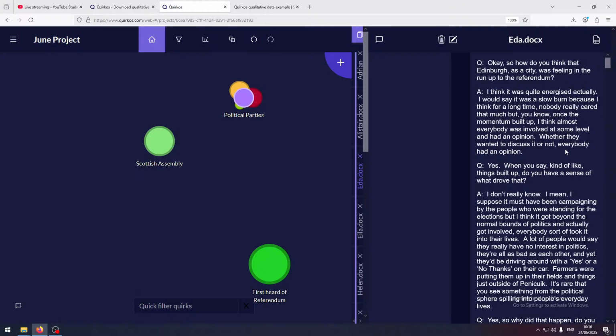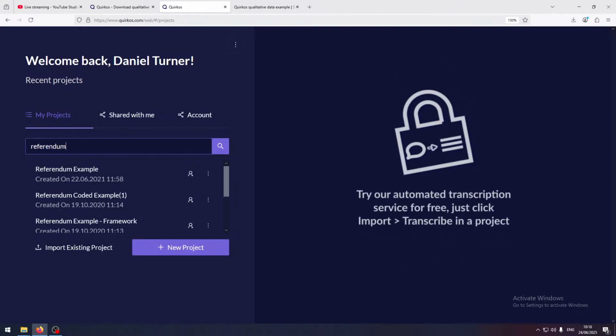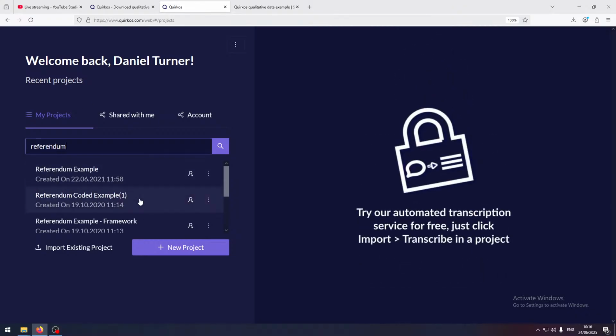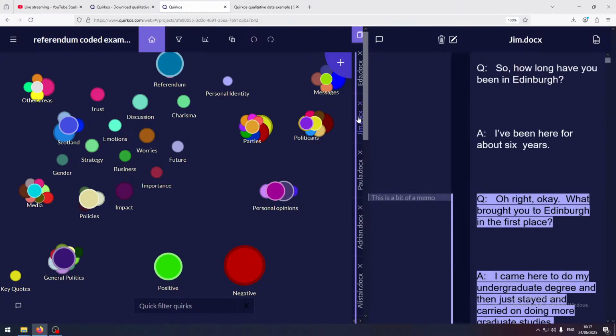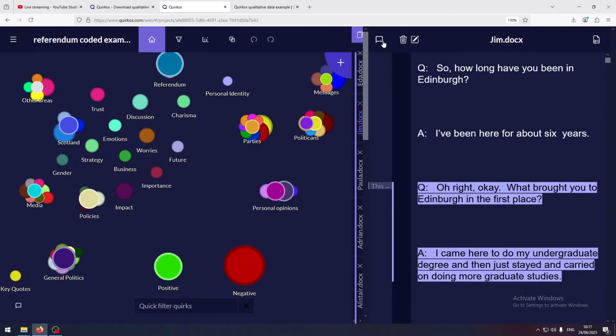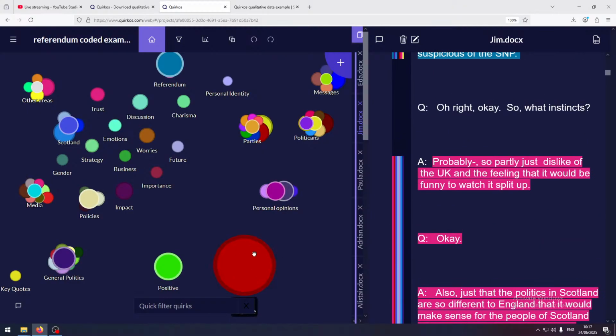But remember, we created those properties earlier. Let's look at how we might use them. So if I click up here and then go to projects, what I'm going to find is referendum. Okay, referendum code example. See if this is the right one. Yep, good. So this is the same project actually, which has been, let's close the memo column, actually coded. And I've spent a lot more work on it.